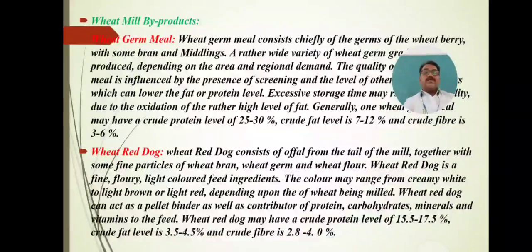Wheat red dog is a fine, fluffy, light colored feed ingredient. The color may range from creamy white to light brown or light red depending upon the wheat being milled. How much wheat is milled in the industry, depending upon this, the color is determined.